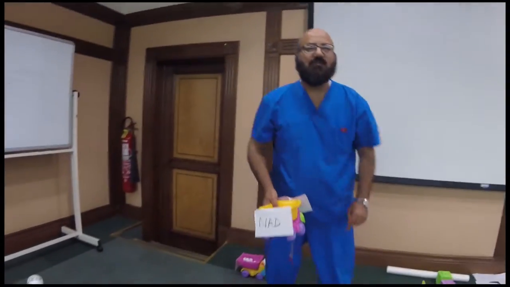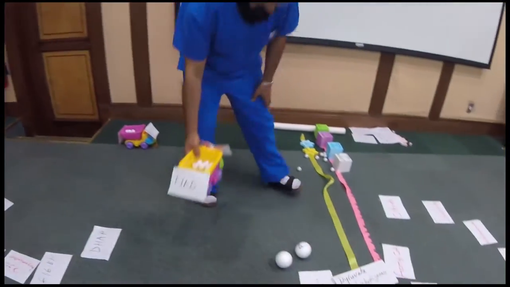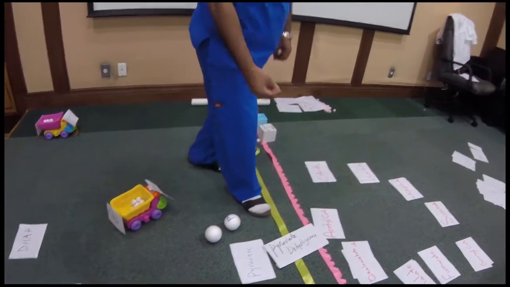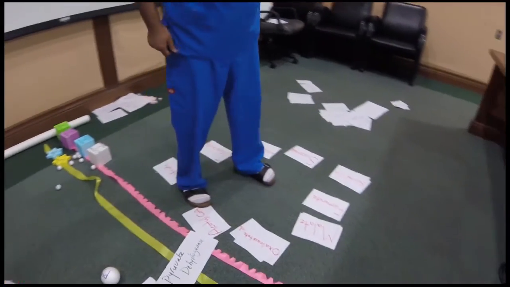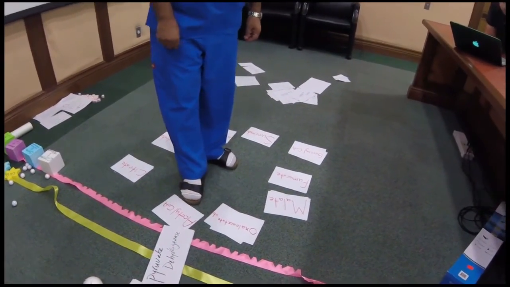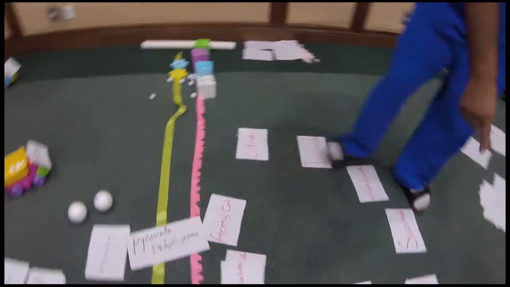Now, we reach pyruvate. Pyruvate, as we said last time, needs oxygen. If oxygen is available, pyruvate comes into the matrix of the mitochondria. It becomes a structure called acetyl-CoA. And then it gets into many reactions.